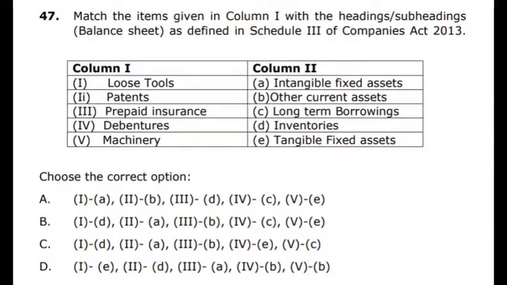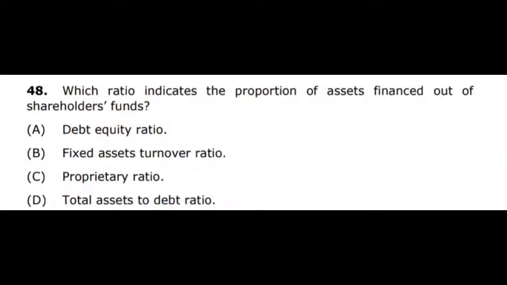So the options are 1D, second A, third B, fourth C, fifth E. That is the correct answer. So option B is the exact answer. Question number 48. Which ratio indicates the proportion of assets financed out of shareholders' fund? Normally, it is the proprietary ratio that indicates the proportion of assets financed out of shareholders' fund. So proprietary ratio is the correct answer. Option C is the correct answer.